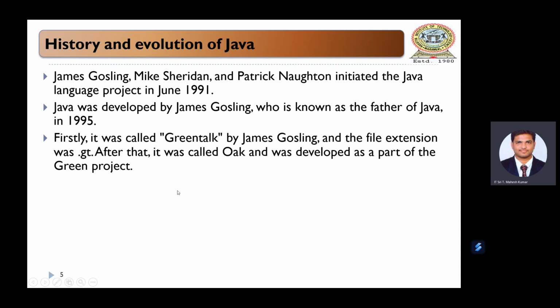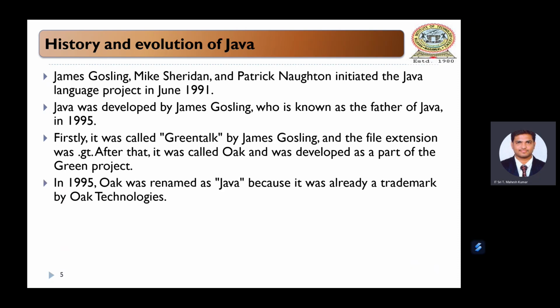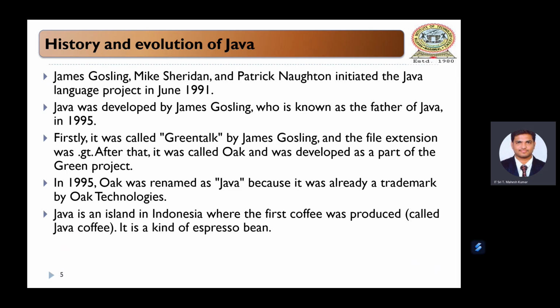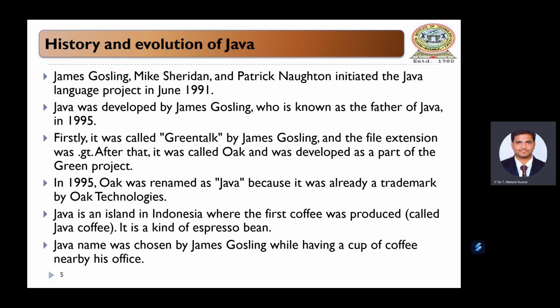Initially, Java was called Greentalk by James Gosling, and the file extension was .gt. After that, it was called Oak, and later it was renamed Java. Why? Because a company called Oak Technologies already existed, so due to trademark and registration issues, they renamed it Java. The word Java is a coffee name, and this name was chosen by James Gosling.